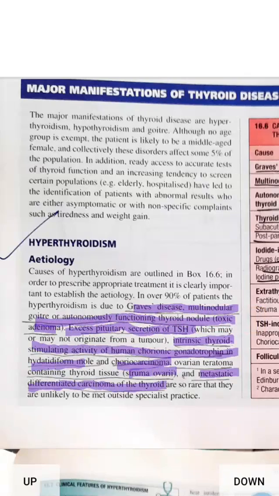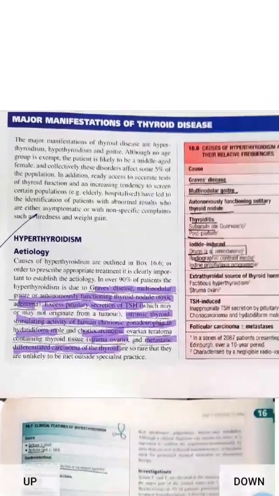So the important causes are Graves disease, multinodular goiter, autonomously functioning thyroid nodule, excess pituitary secretion, intrinsic thyroid stimulating activity of human chorionic gonadotropin in hydatidiform mole and choriocarcinoma, ovarian teratoma containing thyroid tissue, and metastatic differentiated carcinoma of thyroid.